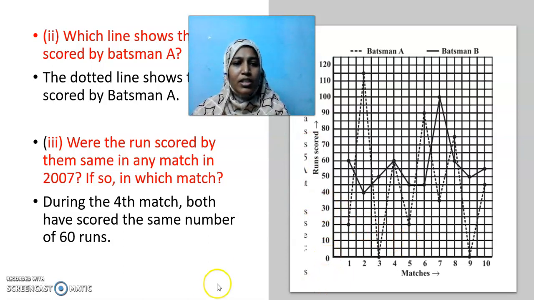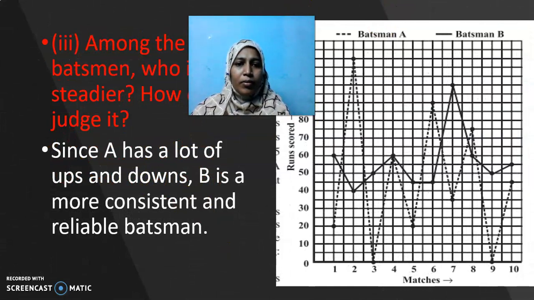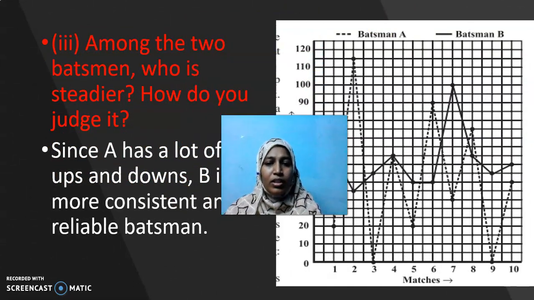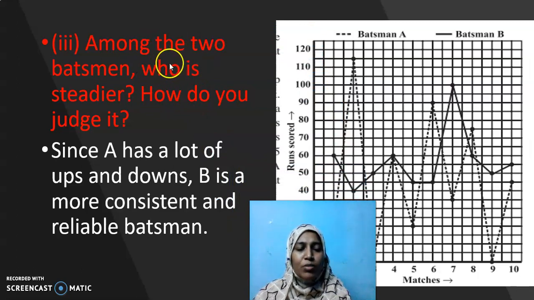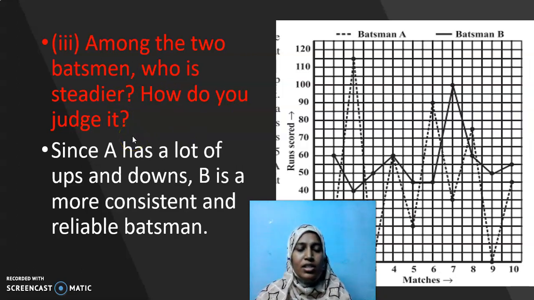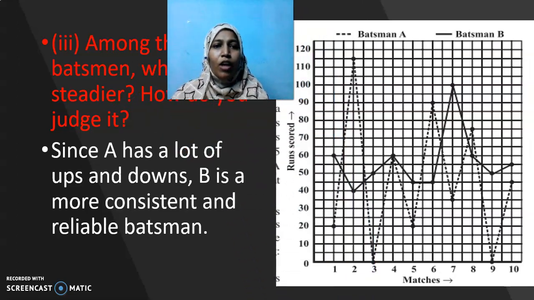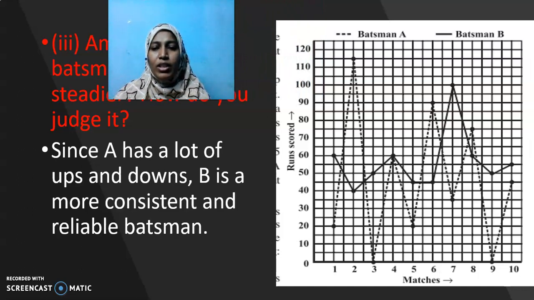Then the next question is, it's something different. Among the two batsmen, who is steadier? How do you judge it? Of course, you may not be asked how you judge it question during this exam because it is only MCQs. But you may get a question among the two batsmen, who is steadier? What is meant by steady? How will you justify one is steady and one is not steady?